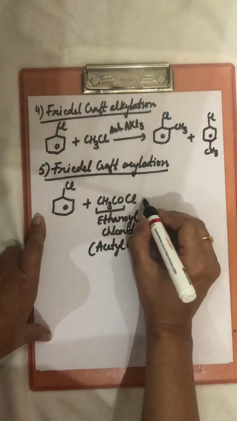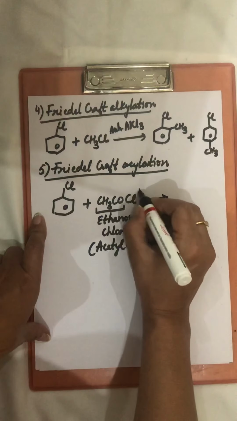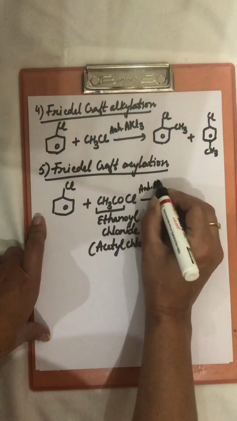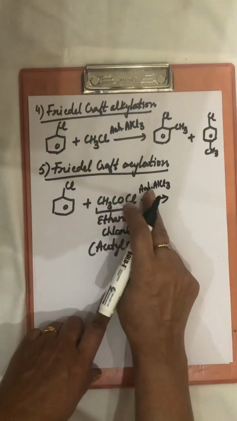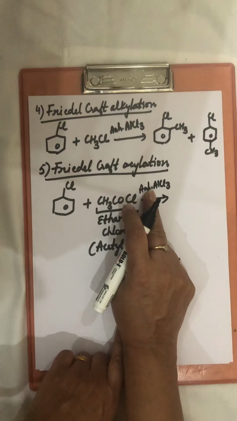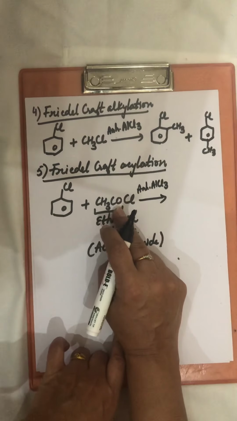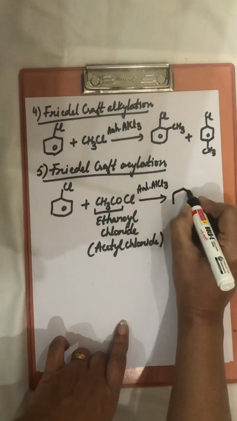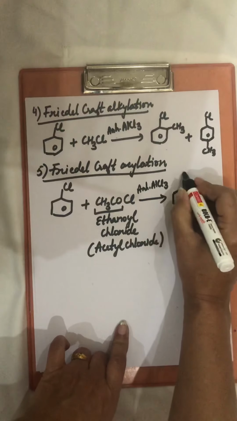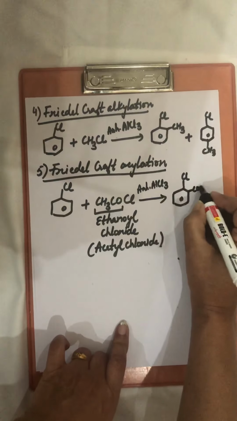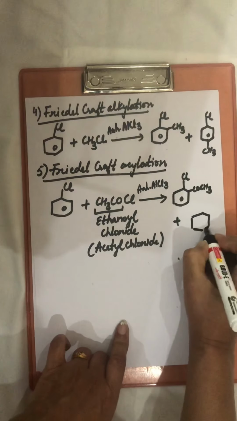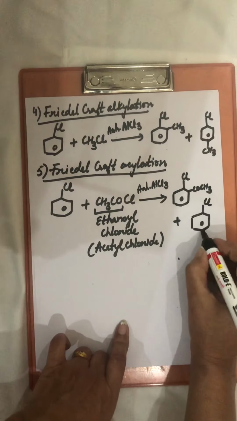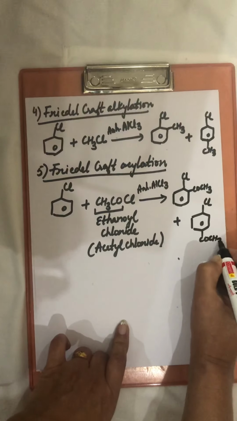This reaction also takes place in presence of anhydrous AlCl3, that is Lewis acid. So now these two react and there is formation of an electrophile COCH3. So this COCH3 will attack ortho position and plus this is attacking a para position, COCH3.